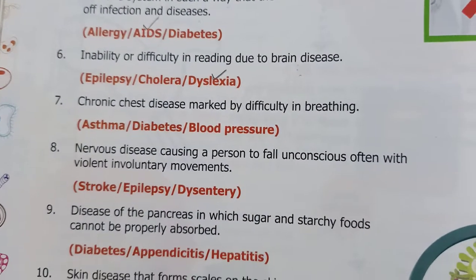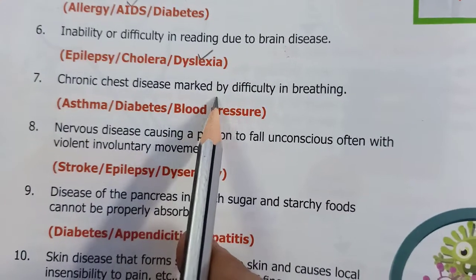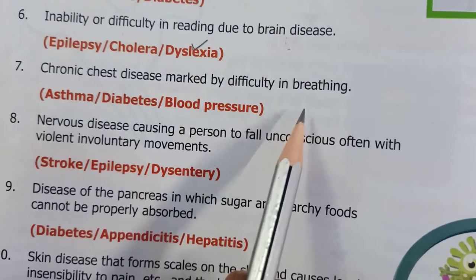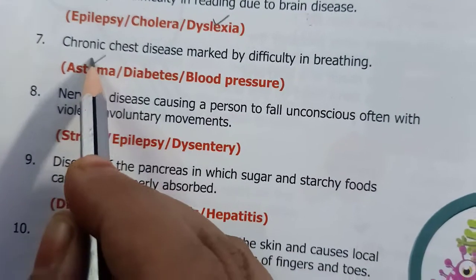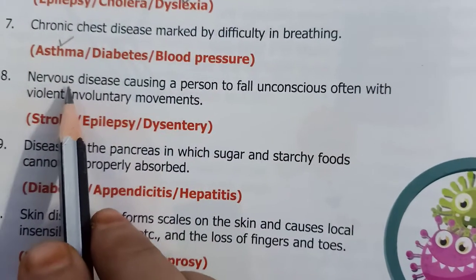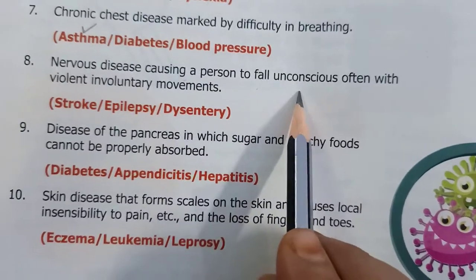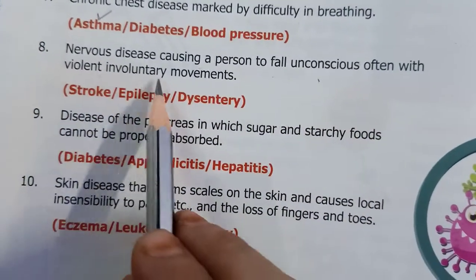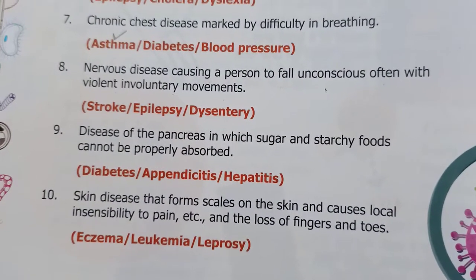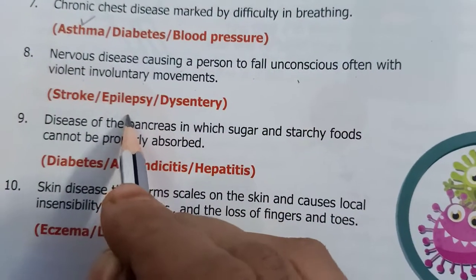Now, another one, chronic chest disease marked by difficulty in breathing, called asthma. Now next one, nervous disease causing a person to fall unconscious, often with violent involuntary movements, is known as epilepsy.